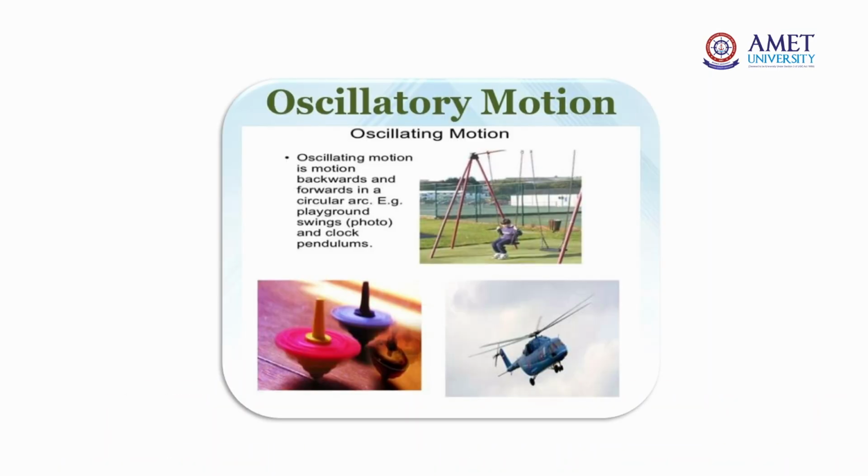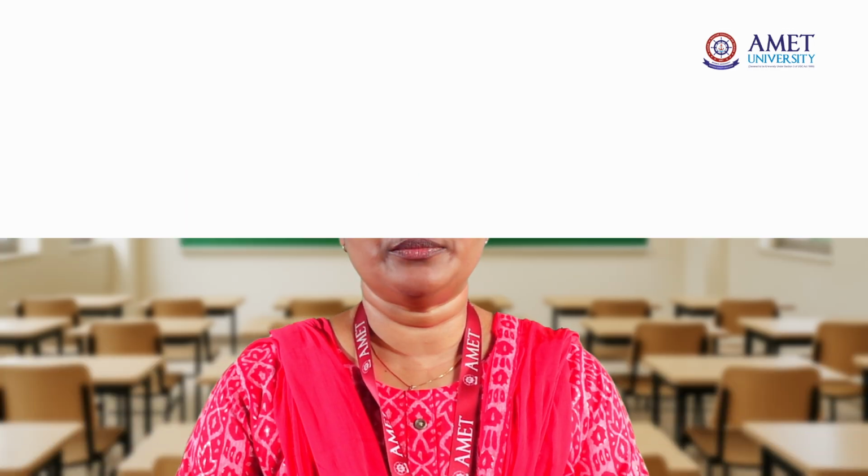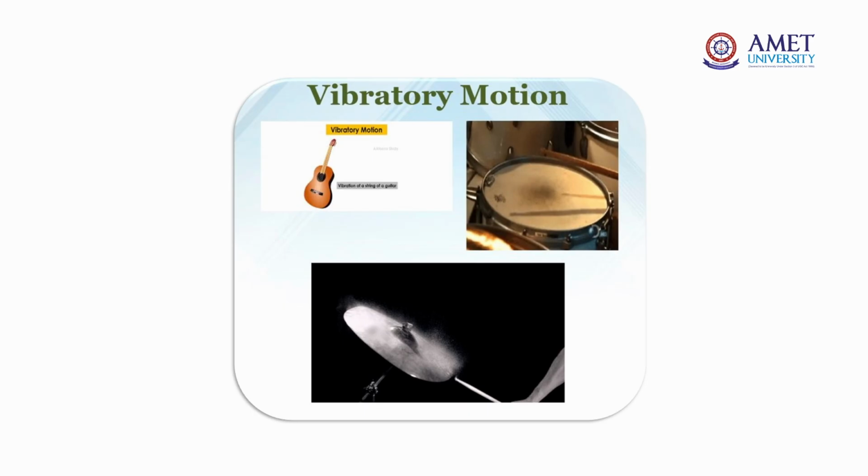Then comes oscillatory motion. Oscillatory motion is the motion in which the object moves to and fro, or forward and backward. In playgrounds, you can see the swing; the pendulum clock and the tuning fork are all good examples of oscillatory motion. Vibratory motion: when you beat a drum or make a guitar play, those are examples of vibratory motion.